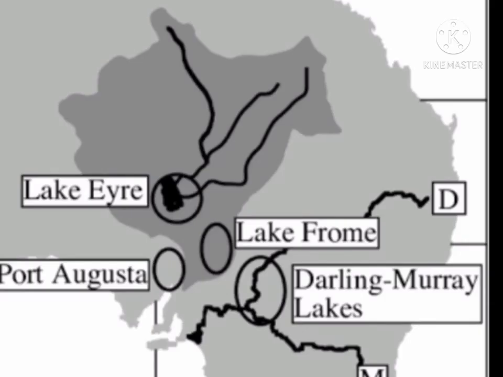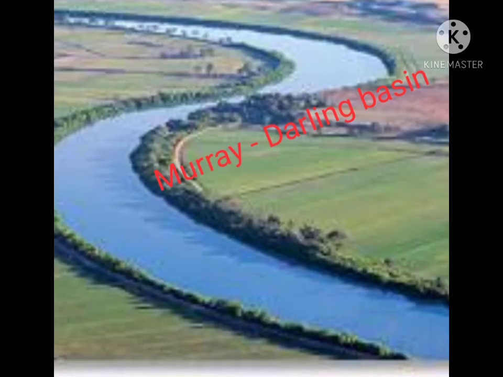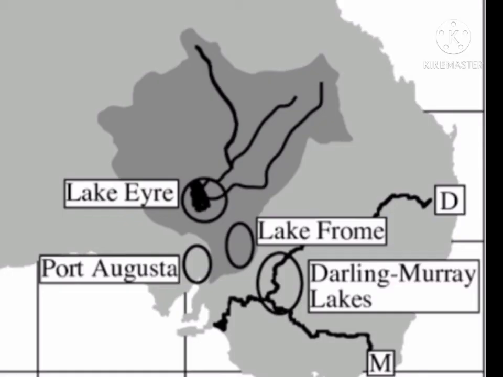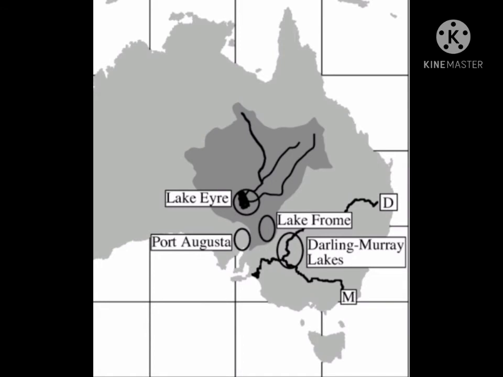It has a rich agricultural area of the continent. The Lake Eyre Basin is a vast saucer-shaped area and it lies to the north of Murray-Darling Basin. It is the lowest part of Australia and the bed of Lake Eyre is the lowest point. Many salt lakes are found here. Much of the region is barren desert and is very sparsely populated, very thinly populated.